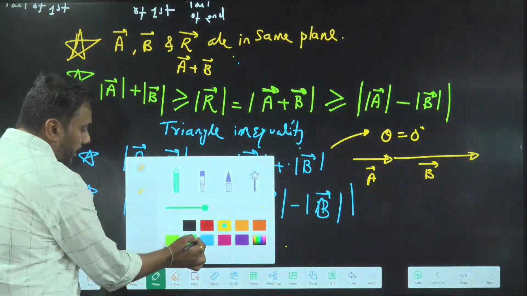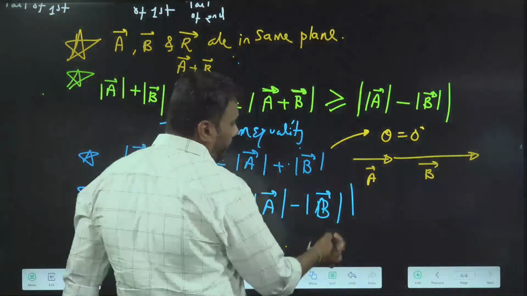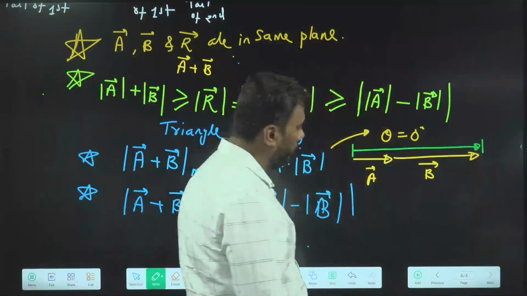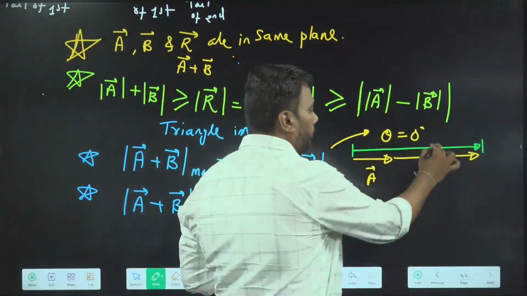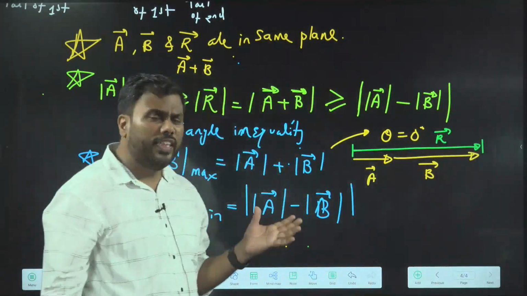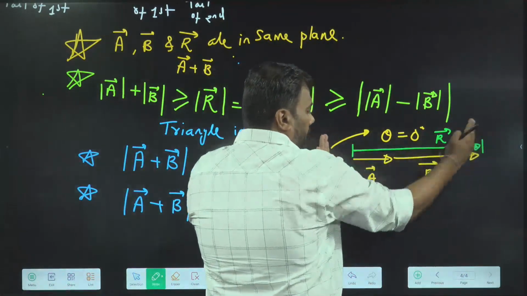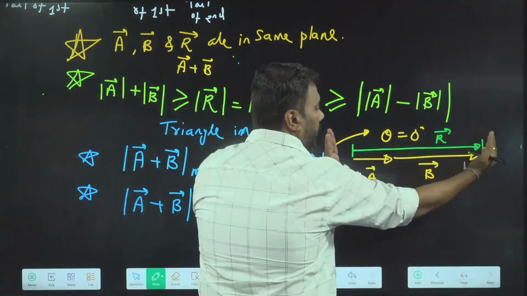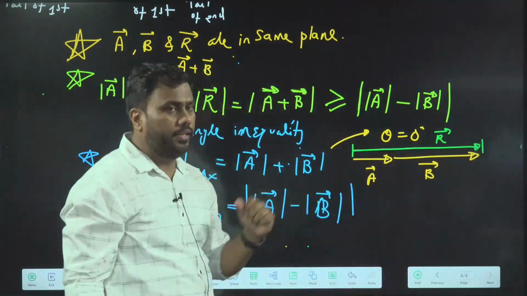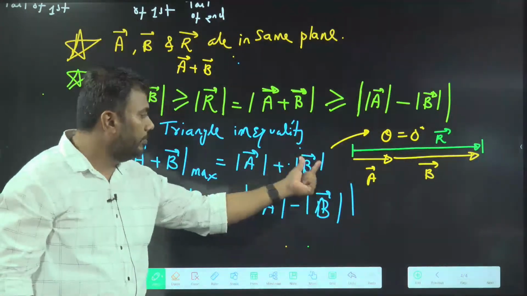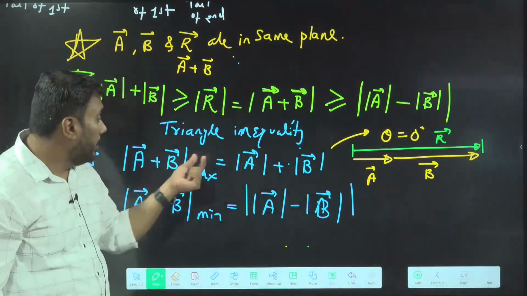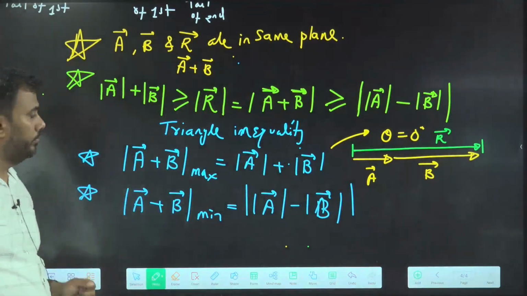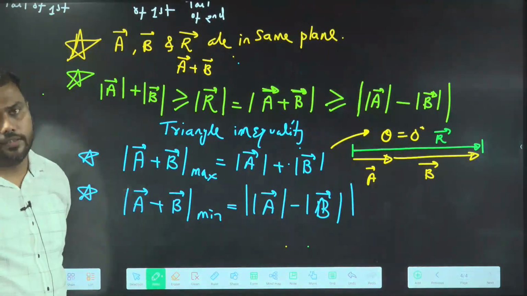See that if I add A and B and create a vector from the tail of A to the head of the second, this green vector shows the resultant. It is easy to see that the length of this R vector is the length of A plus the length of B, isn't it? So the length of the resultant is the sum of the lengths of A and B when theta is 0. This is a special case. See this, is this point clear?